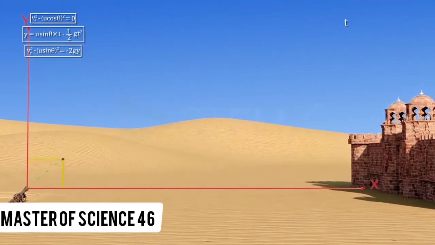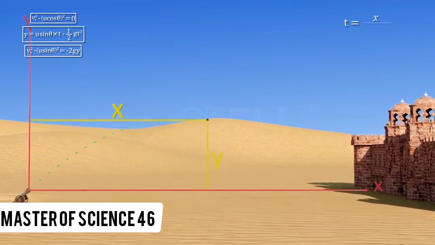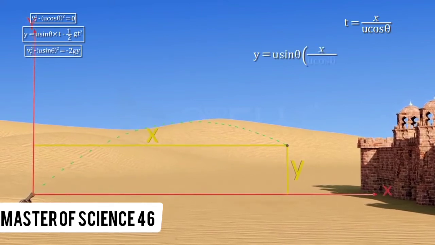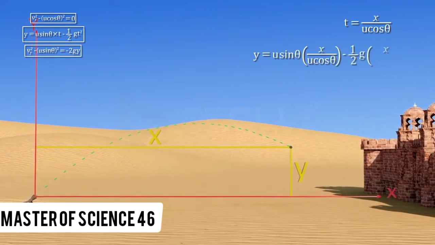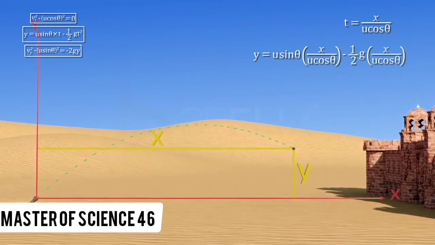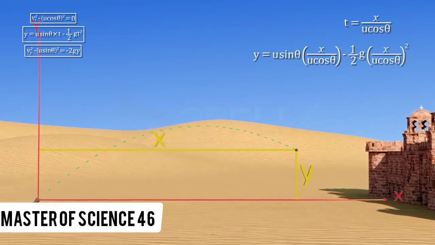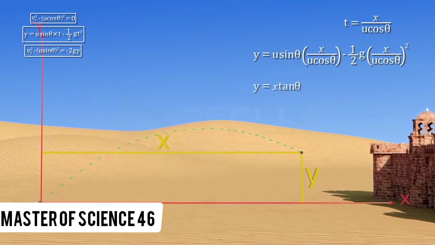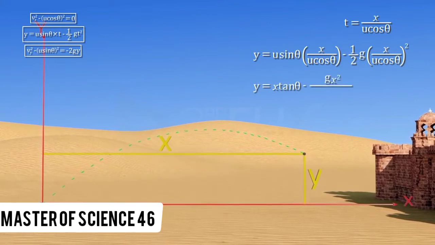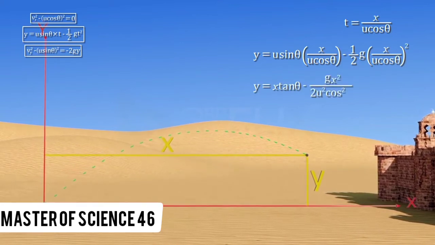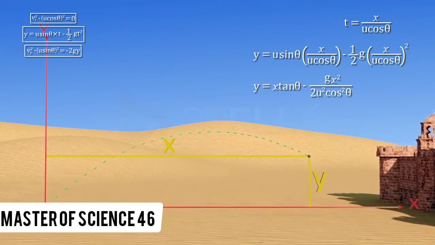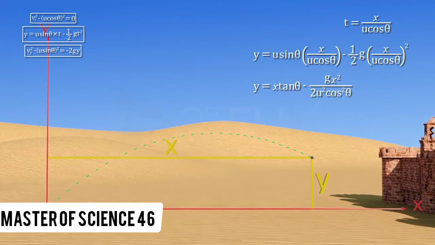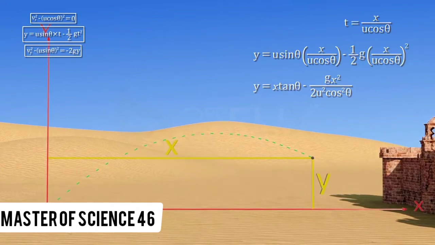From the equations corresponding to its displacements along x and y axes, y equals u sin theta into x by u cos theta minus half g into (x by u cos theta) whole square. Thus the equation of trajectory of the projectile is y equals x tan theta minus g x square by 2u square cos square theta. As you can see, the equation is a second-order polynomial in x, which indicates that the trajectory of a projectile is a parabola.